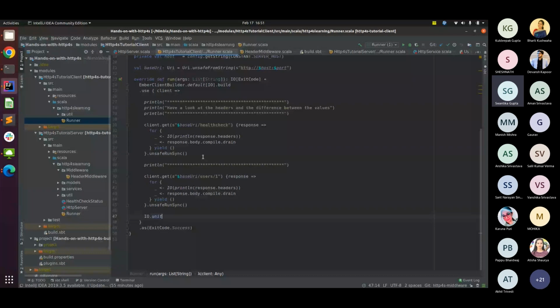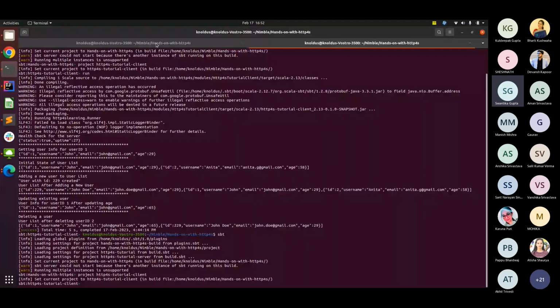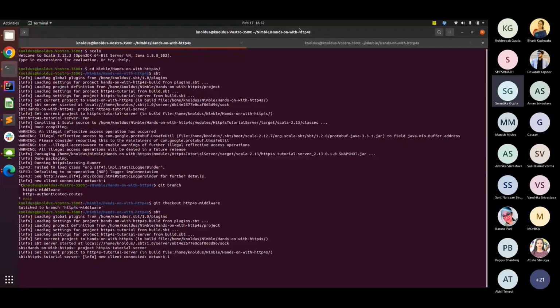So right now I'm calling health check, which does not have the middleware around it, and I'm printing its headers, and then I'm calling one of the user service APIs and printing its headers, making sure that those are different. So let's try that. I have my server running. Good. I just want to run my client.